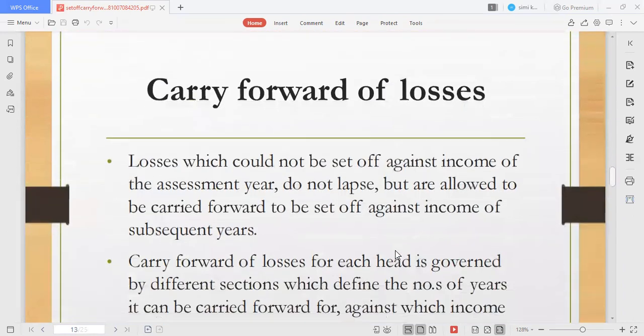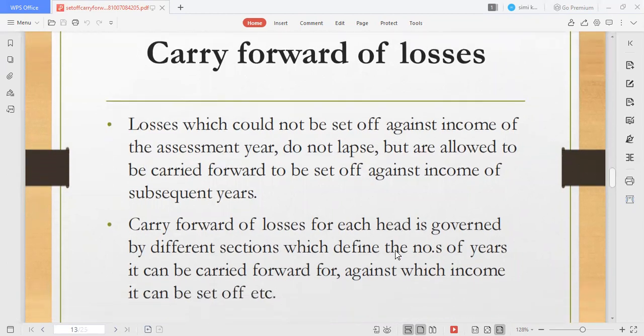Carry forward of losses. The next concept is also very important, that is carry forward of losses. You have understood how you're going to adjust your loss amount from your profits. Now, if your loss is not being adjusted, how are you going to carry forward your loss amount to another year or to another head, so that the loss that has not been adjusted in the current year will be adjusted in another year or against other heads, right? So just have a look.